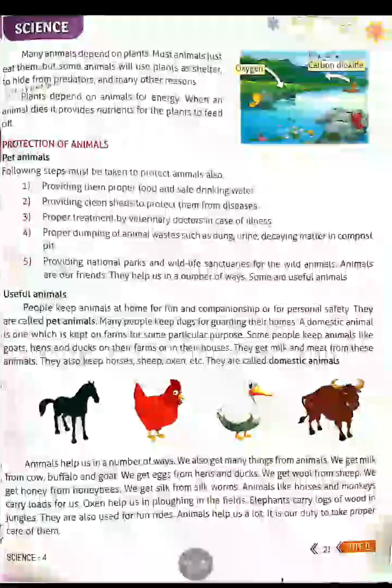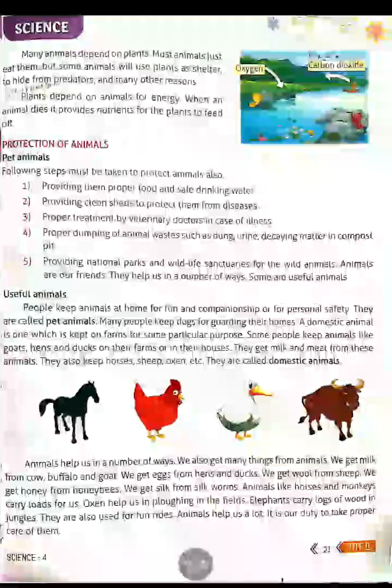Okay, children? Next, plants depend on animals for energy also. So when an animal dies, it provides nutrients for the plants to feed off. Next, how to protect the animals. Protection of animals, that is pet animals. The following steps must be taken to protect animals also. So they are given 5 steps here.